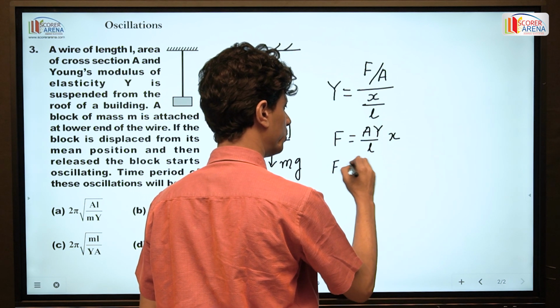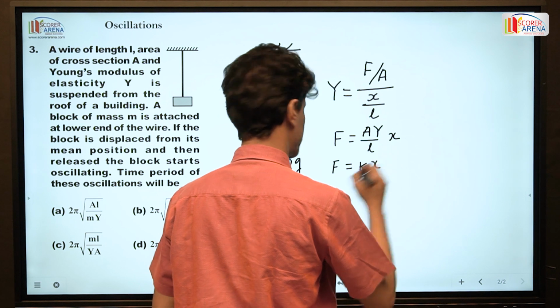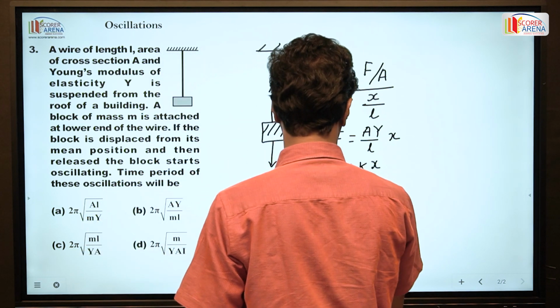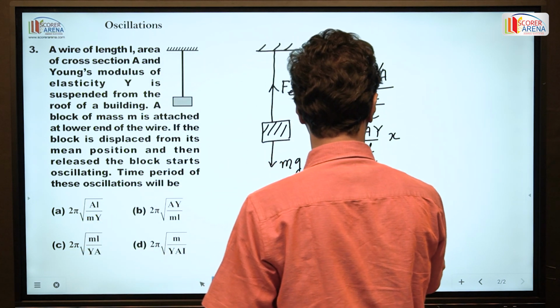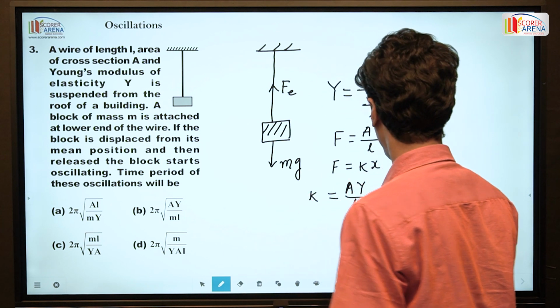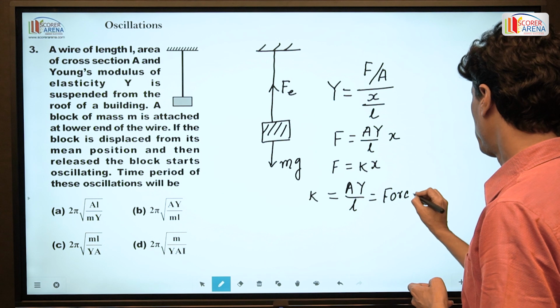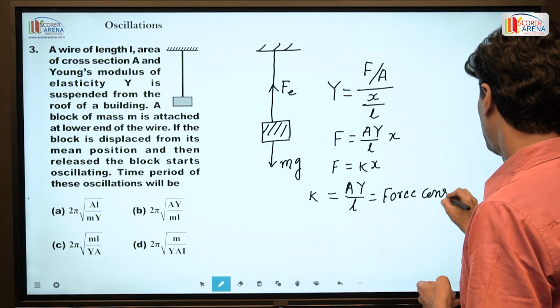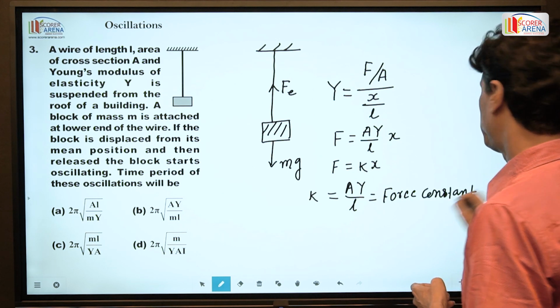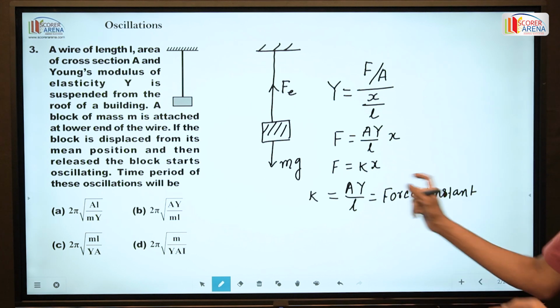F is equal to kx. Here k is A Y by L. This is the force constant. The value of force constant here is A Y by L.